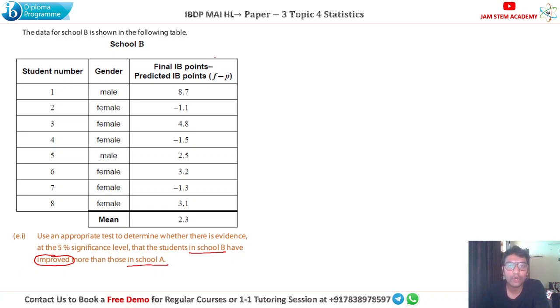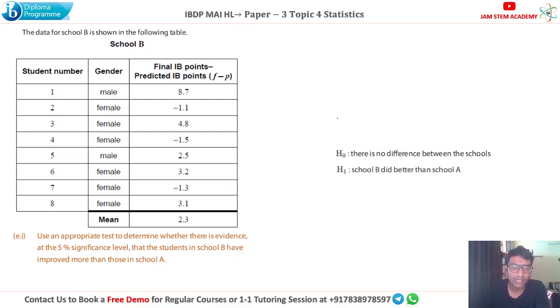So we have column C. You remember in our spreadsheet, we entered changes in the school A score in the column C. So I'll make a new column for school B as well. Our null hypothesis is that there is no difference between these two schools. And our alternative hypothesis will be as given in the question, school B have improved more than school A. So school B did better than school A will be our alternative hypothesis.